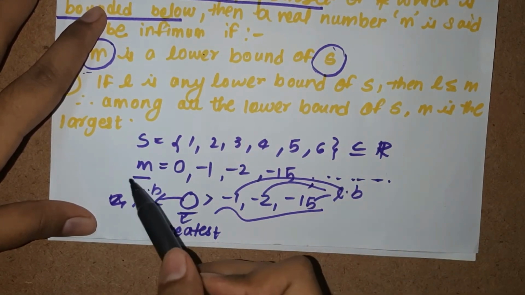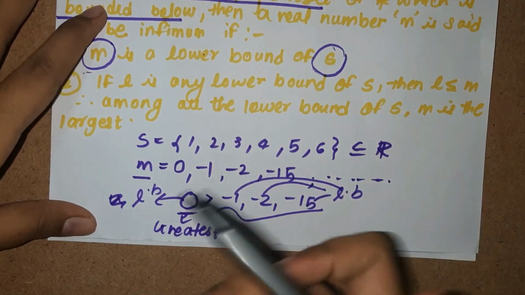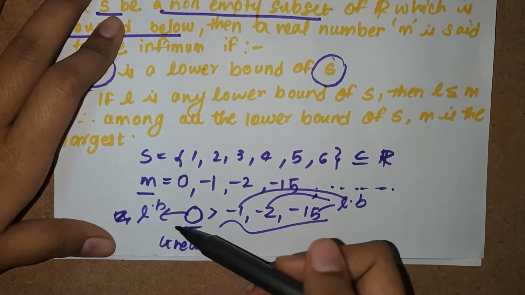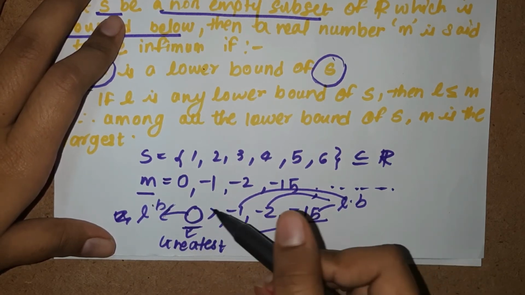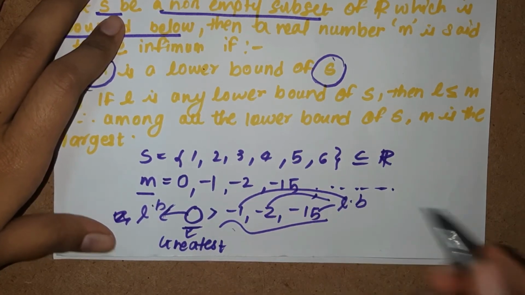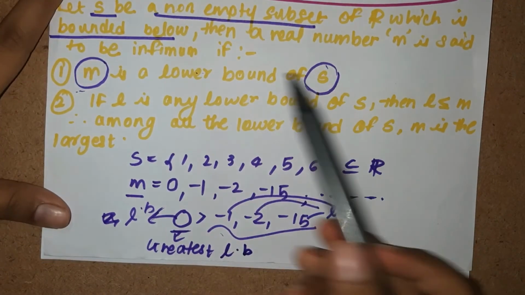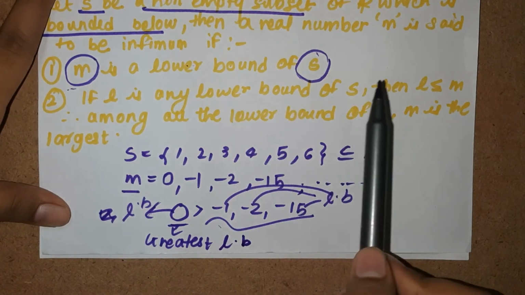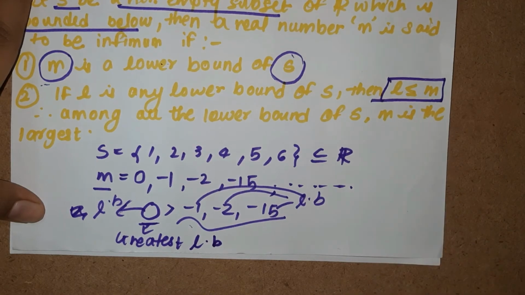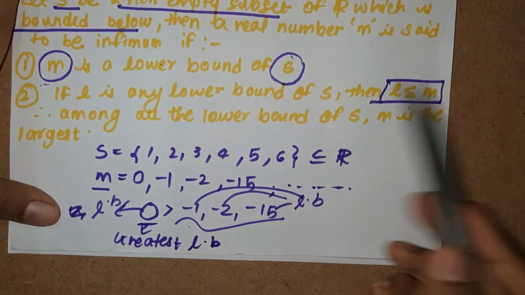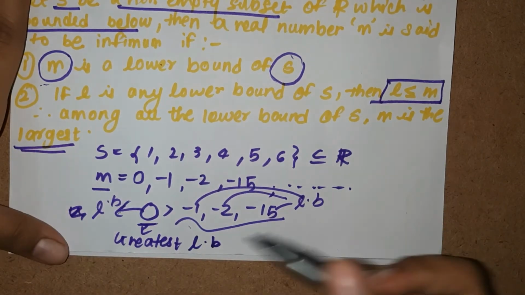We know that. So M can take any value, because M is what? M is a lower bound of S. But which element is going to be the greatest lower bound? 0, because 0 is the greatest of all of these. So 0 becomes the greatest lower bound. Now they've said that if L is any lower bound of S, then L is less than or equal to M. Therefore among all the lower bounds of S, M is the largest. That's what I've been trying to tell you.